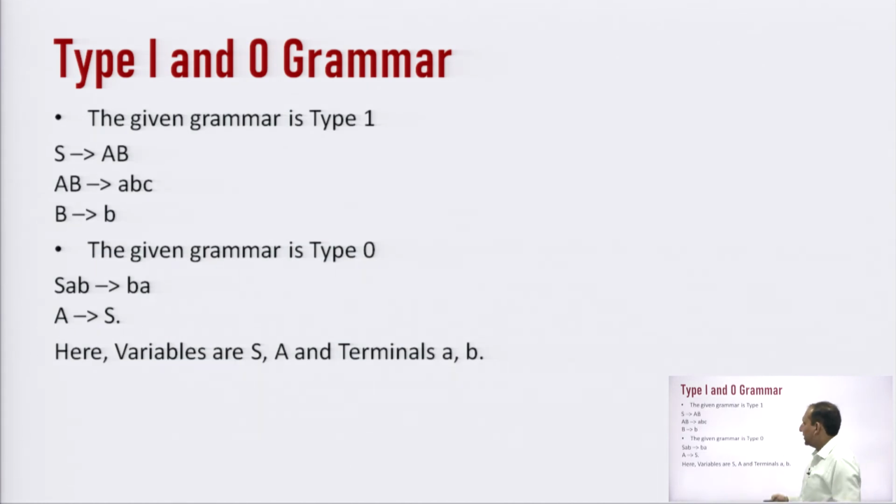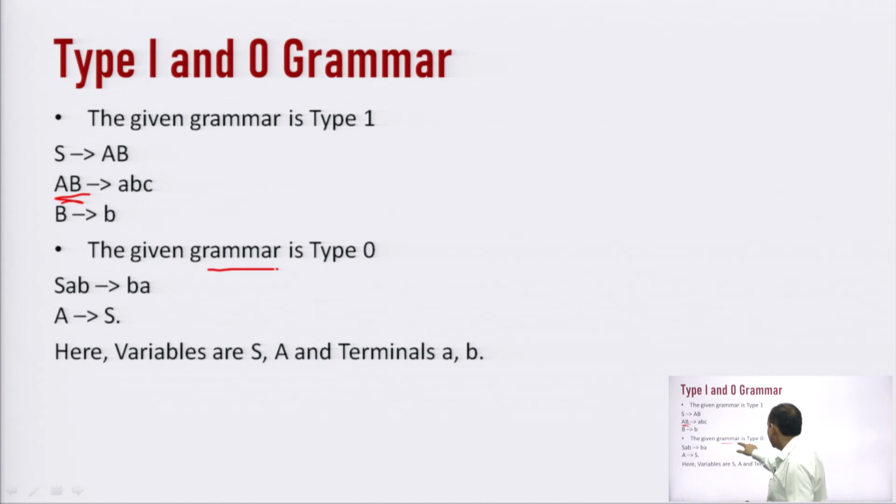Now, these are the 2 examples for type 1 and type 0. The first example is of type 1. S can be converted into AB, AB can be converted into ABC. Earlier, in the previous examples, on the left hand side we got only 1 variable or 1 non-terminal, but in production number 2 we have got 2 variables, 2 non-terminals. B can be converted into small b.